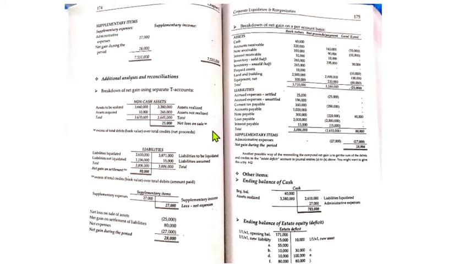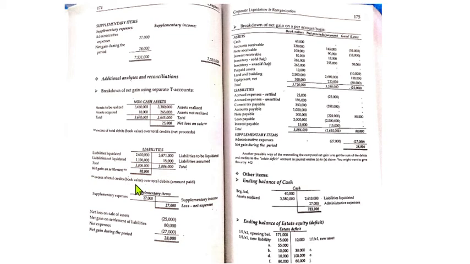When you are answering multiple choice problems or sipale, pwedeng yan ang itanong, the net loss on the sale or the net gain on the sale of the non-cash assets. So, sa liabilities naman, magsimula tayo sa liabilities to be liquidated plus liabilities assumed. So yan yung credits mo. Ang debits mo, yung liabilities mo na na-liquidate at saka yung not liquidated.